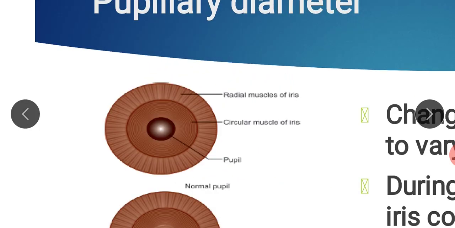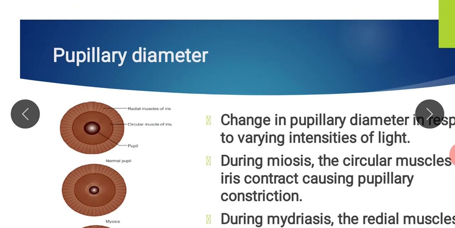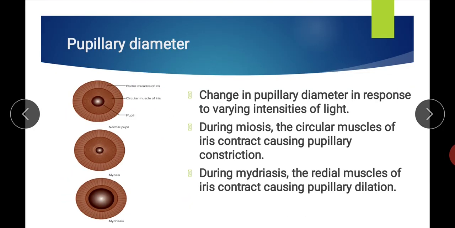Now when the circular muscle fiber of the iris contracts, it causes a decrease in the pupil size, and that constriction of the pupil is known as miosis. And when the radial muscle fiber, this outer radial muscle fiber, contracts, it causes dilation of the pupil, or increase in the size of the pupil, that is known as mydriasis.